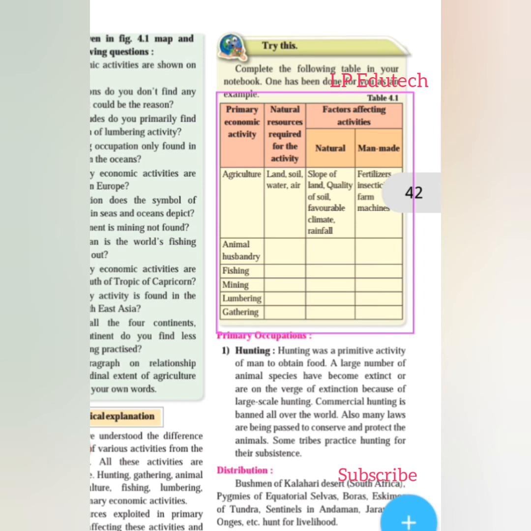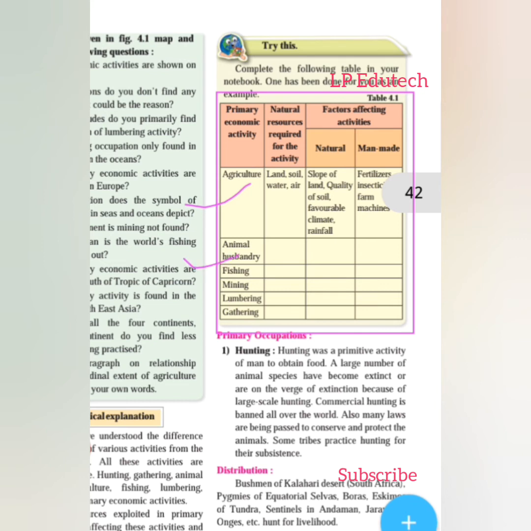Table number 4.1. Here it is divided into 4 columns: primary economic activity, natural resources required for the activity, and factors affecting activities, that is natural or man-made. One example is given to you, that is agriculture, number 1. Now what natural resources does it require? It requires land, soil and water. Now what are the factors affecting it? Naturally, the slope of the land, the quality of soil, the favorable climate, rainfall, these are the natural factors. But what are the man-made? Use of fertilizers, insecticides, farm machines. So these are the man-made factors which affect it.